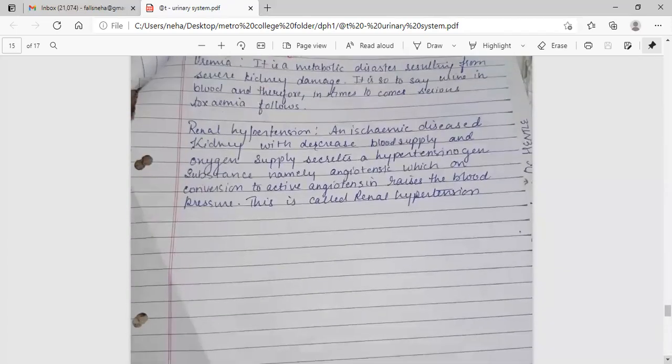Uremia is a metabolic disaster resulting from severe kidney damage. Urine constituents are retained in the blood, and therefore in time serious toxemia follows. Renal hypertension: as an ischemic disease, the kidney has decreased blood supply and oxygen supply, and secretes a hypertensinogen substance, namely angiotensinogen, whose conversion to active angiotensin raises the blood pressure. This is called renal hypertension.